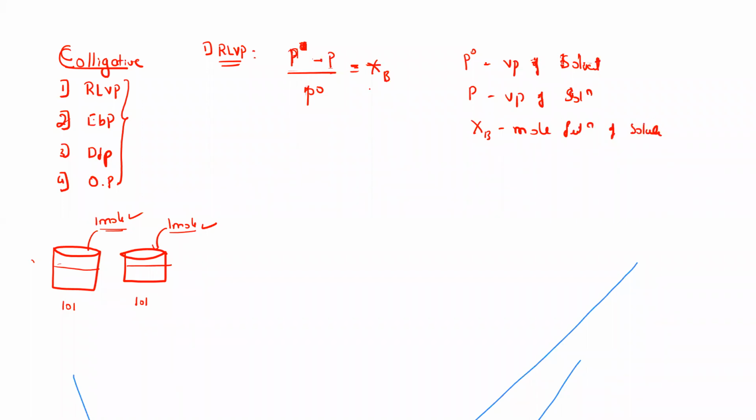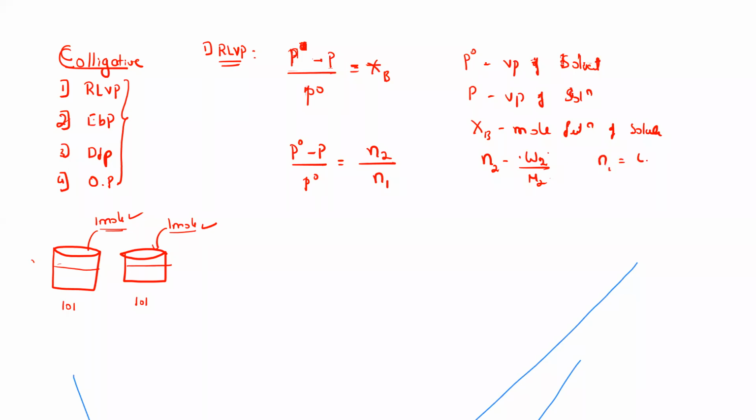Indicating that, because mole fraction can be represented as number of moles of the solute, which is represented as N2, divided by the total number of moles. N2 stands for number of moles of solute, and it can be represented as W2 divided by M2, meaning weight given divided by molecular weight.